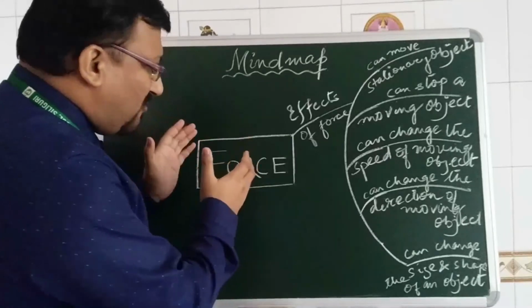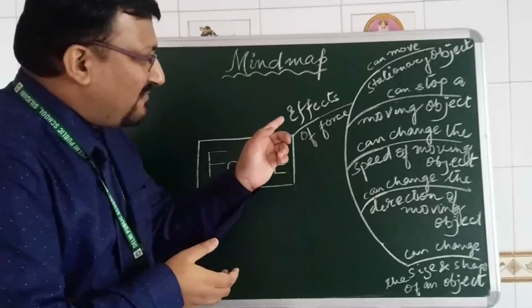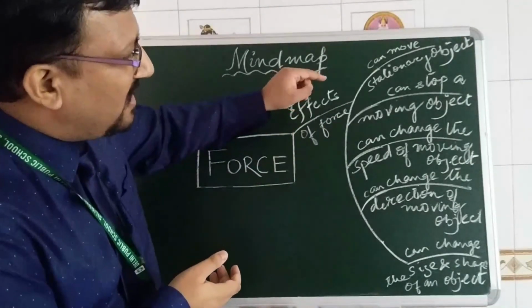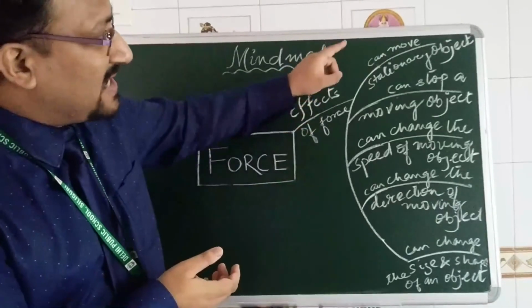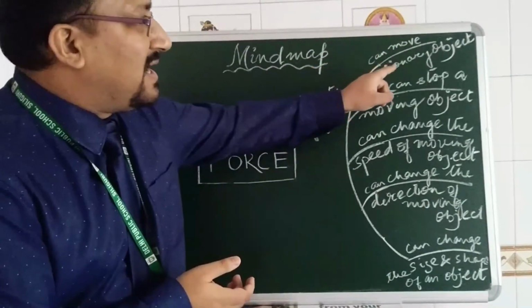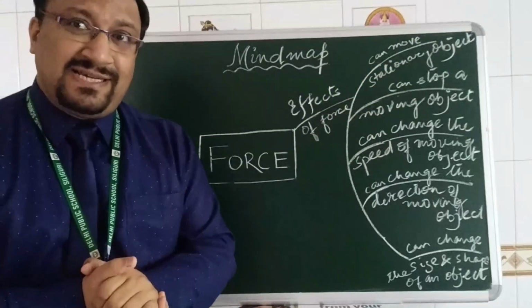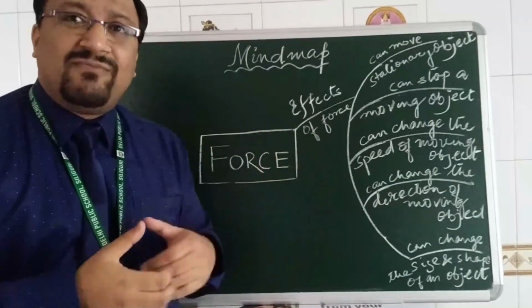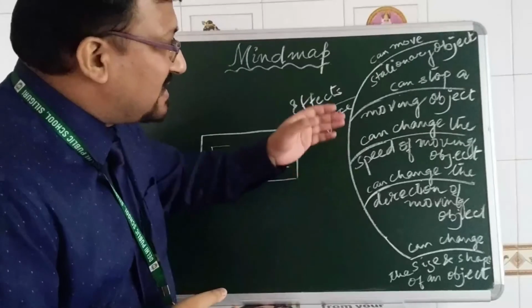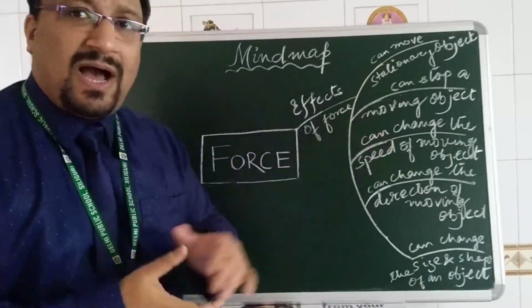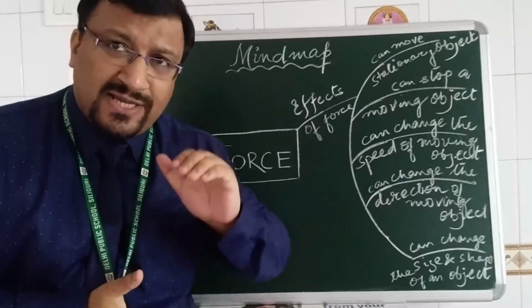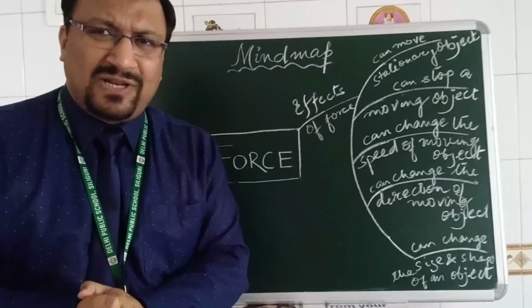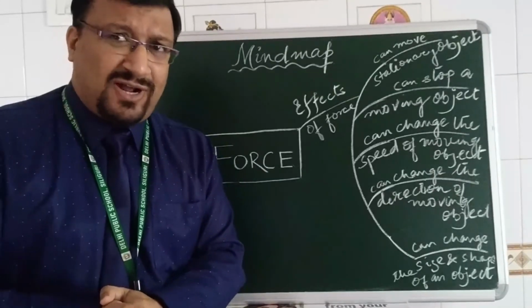If you see, force is the central theme, and we have the effects of force as one of its branches. Over here, one of the effects mentioned is that it can move a stationary object, isn't it? We have said that with force we can move a body which is stationary. The second effect is that it can stop a moving object. If a body is moving, we can stop it by the application of force. An example could be the application of brakes of a car.